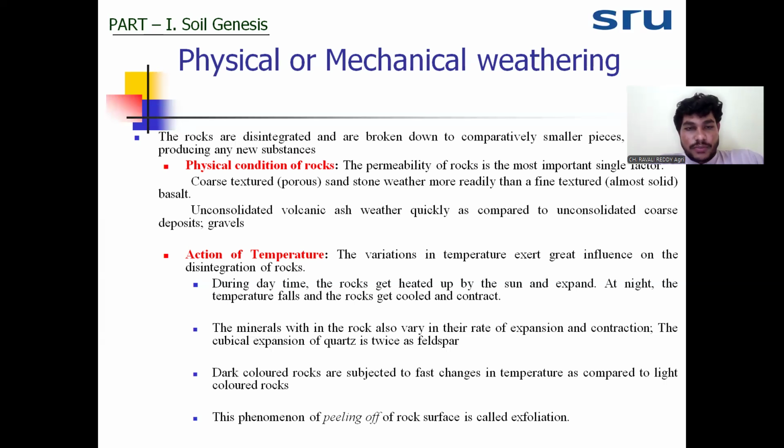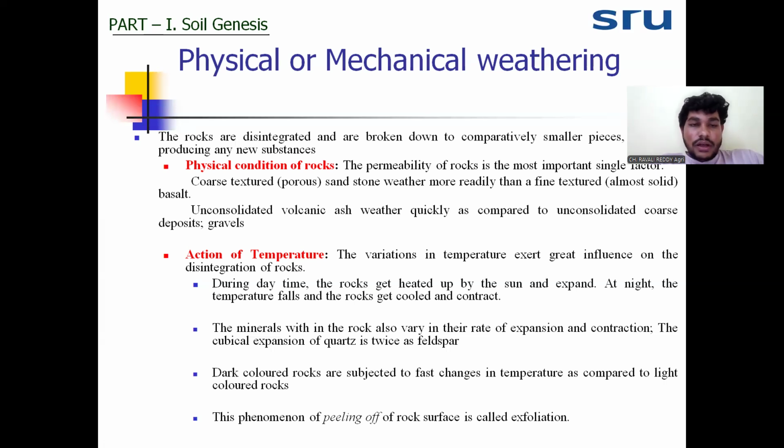The porous sandstone will weather more rapidly than the fine texture basalt, which has a non-porous structure, because of the greater permeability to water. As I said, the more the permeability to water, the faster the weathering of the rock.